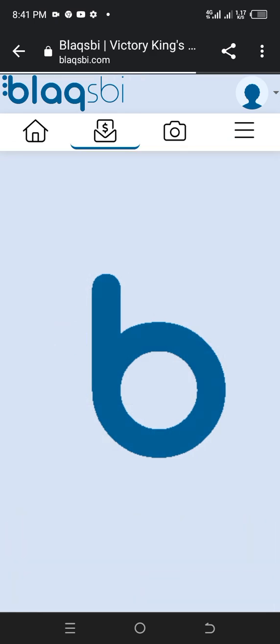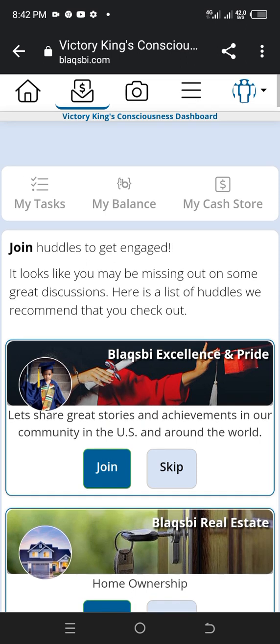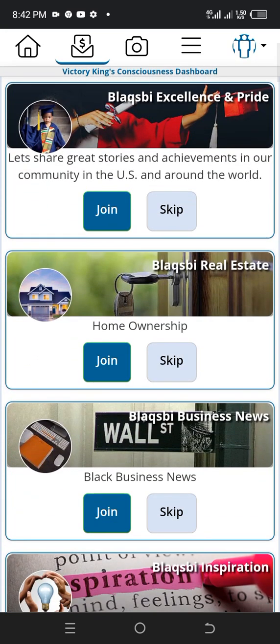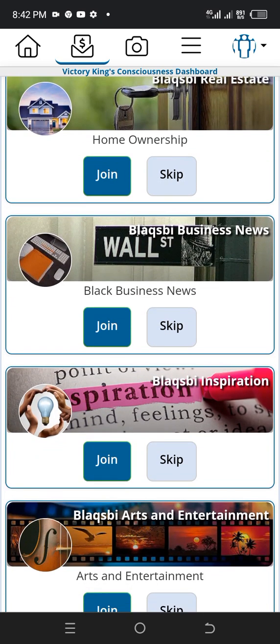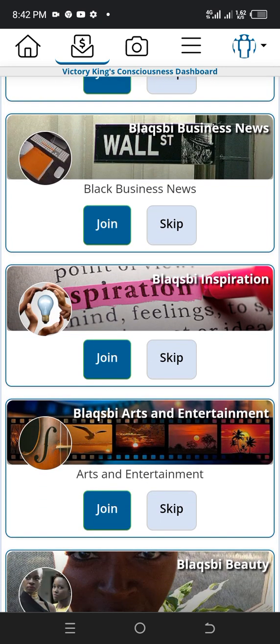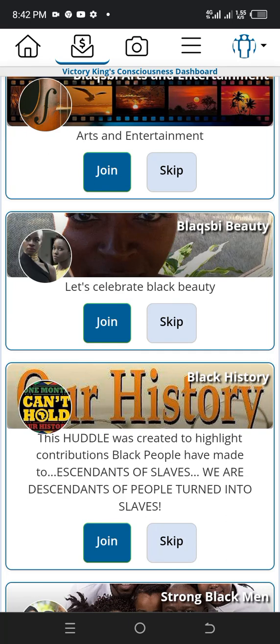Now if you look at the top, there is a dollar sign, which is where my balance will be, and there is a home sign. There is also this three dot. There is also a referral program on this very platform. Next, look at the dashboard carefully. You can see Blacksby, OLST, Black Business News. If you want to join inspirations or Blacksby Arts and Entertainment, you can join all of this.